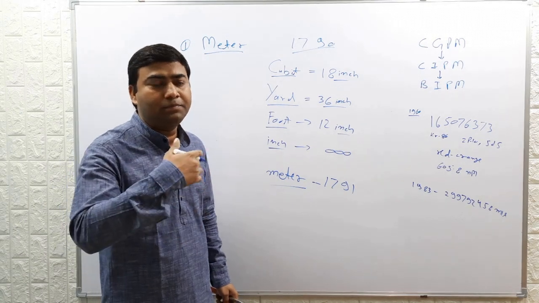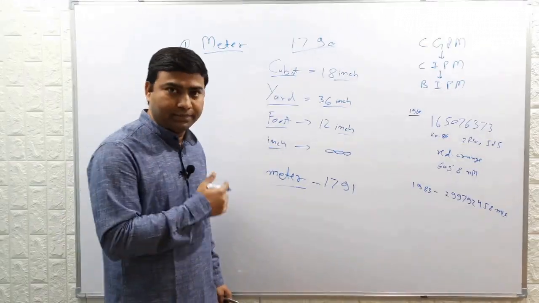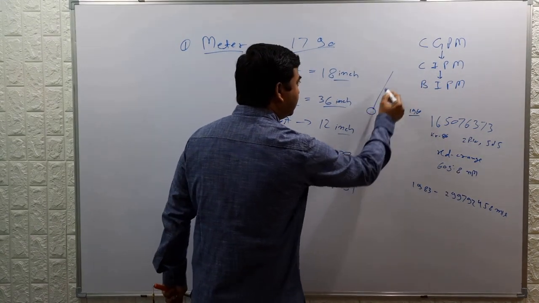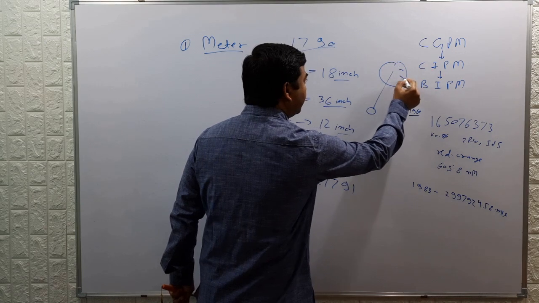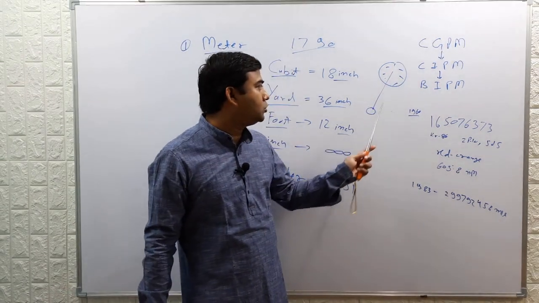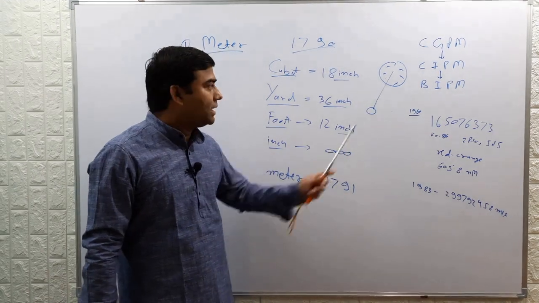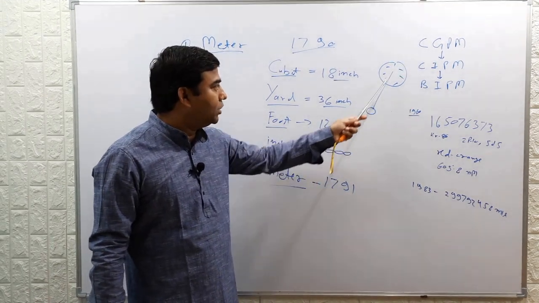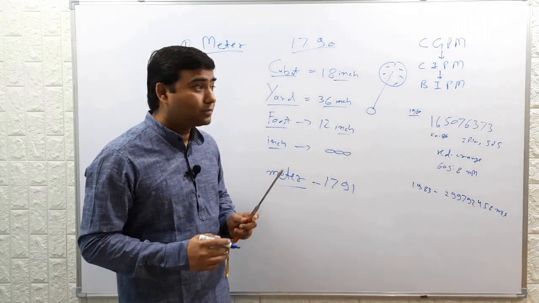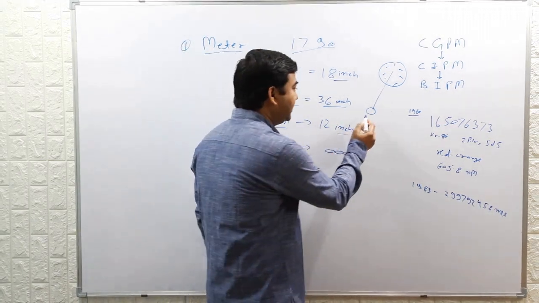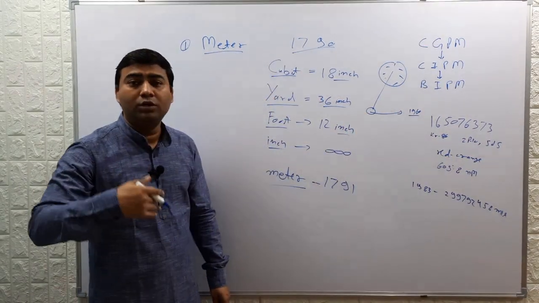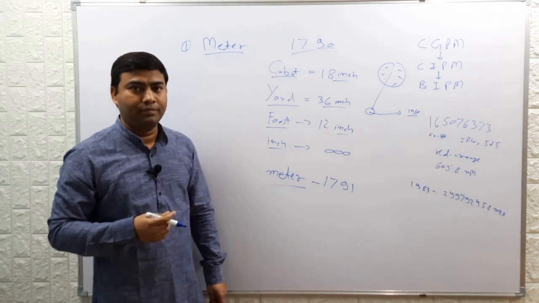Some members proposed to define meter as the length of the pendulum of a watch, so that this pendulum has a time period equal to 1 second.